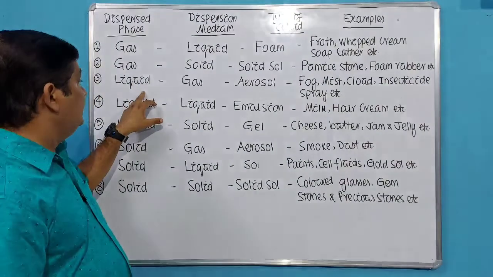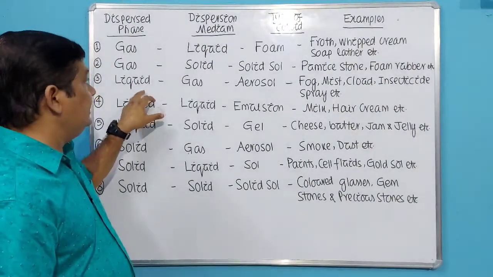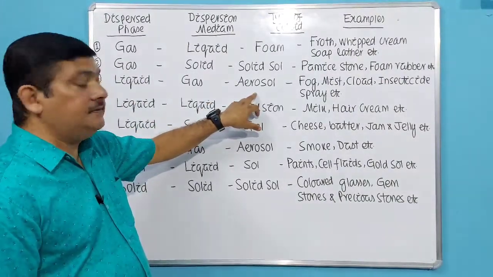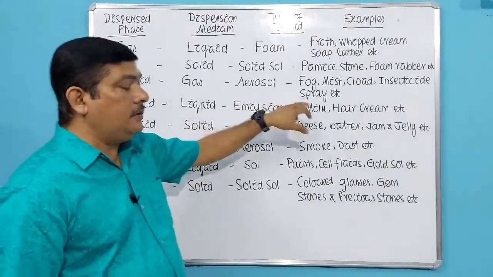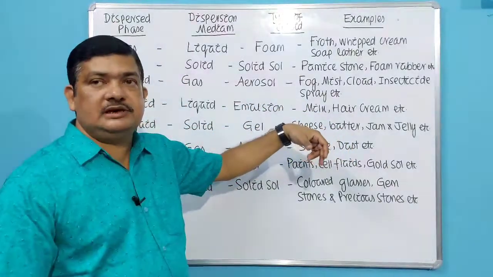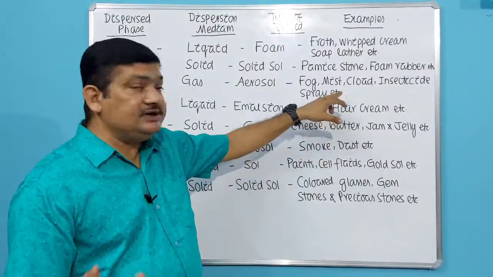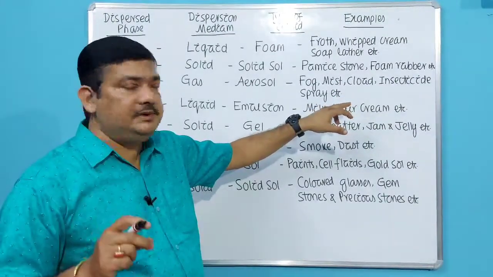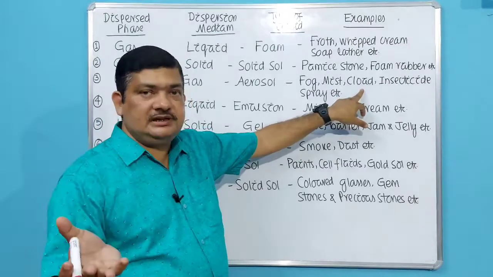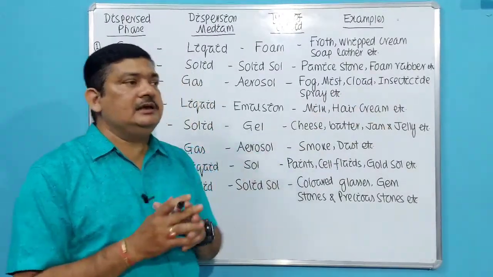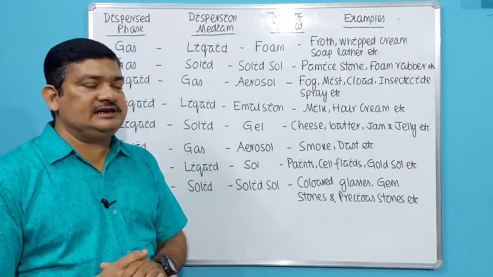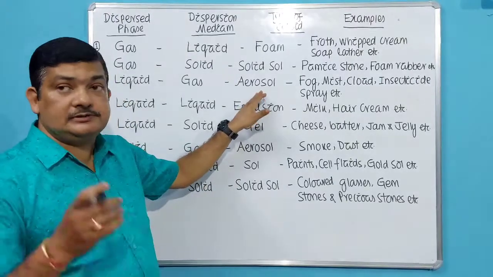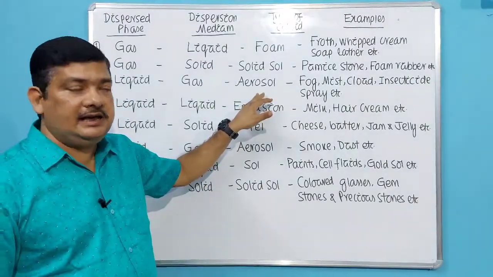Then next, when a small amount of liquid is dispersed in a large amount of gas, what is formed? Aerosol. The type of colloid formed is called aerosol. Example, fog. You must have seen fog is mostly formed in winter days. Mist: the water droplets suspended in air are called mist. Then cloud. You have seen the clouds. Insecticide sprays: when the fields are sprayed with insecticide, you must have seen how the sprays appear. They are examples of aerosols, which come out under high pressure.